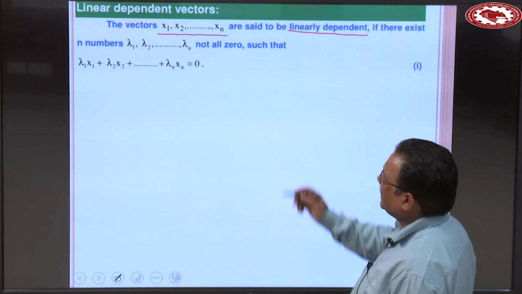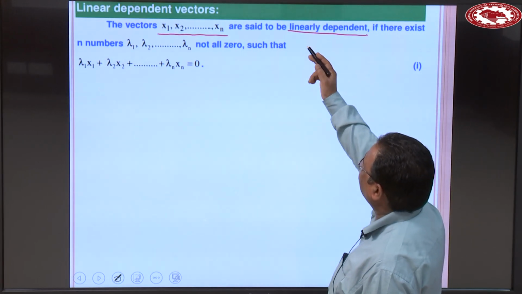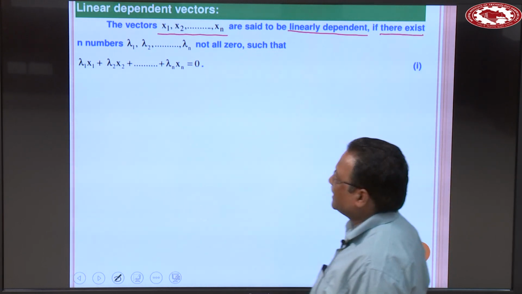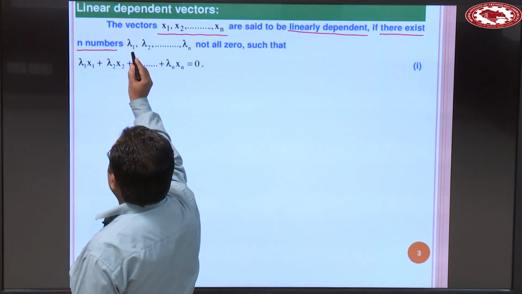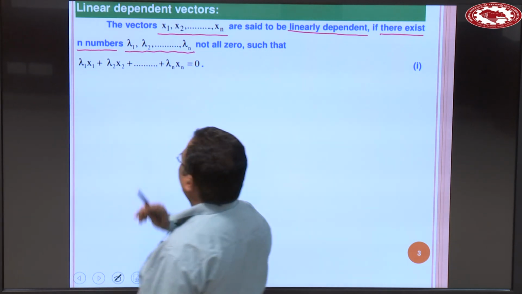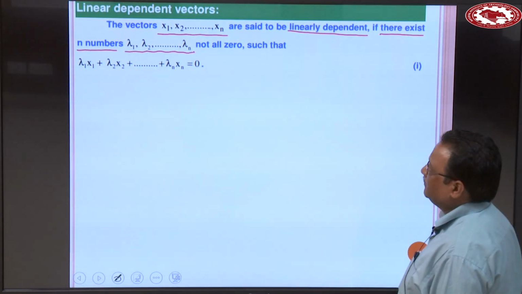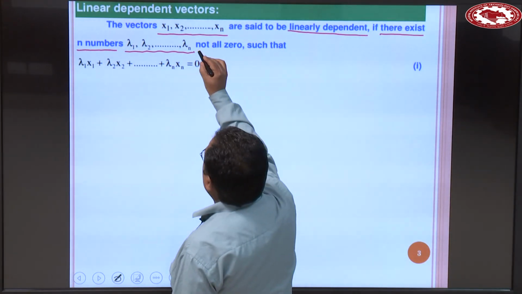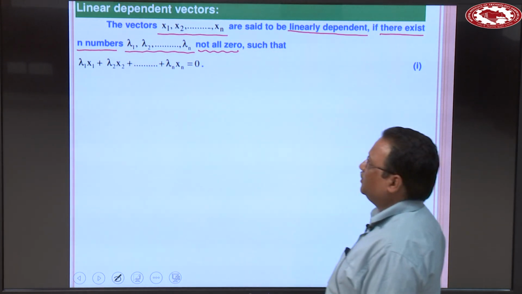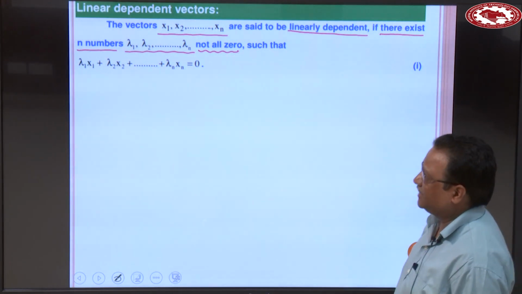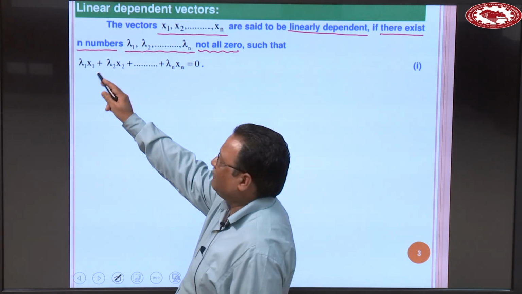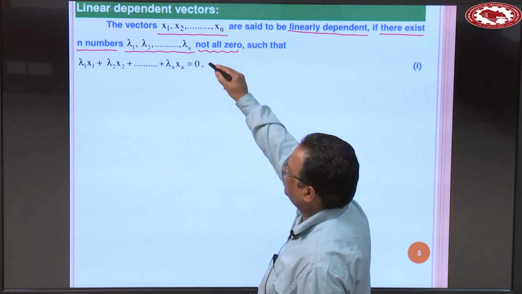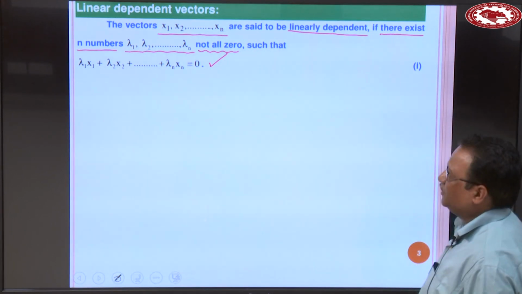Okay. So, the vectors x1, x2, xn are said to be linearly dependent if there exist n numbers lambda 1, lambda 2, lambda n, not all 0, such that lambda 1 x1 plus lambda 2 x2 plus and so on plus lambda n xn is equal to 0.